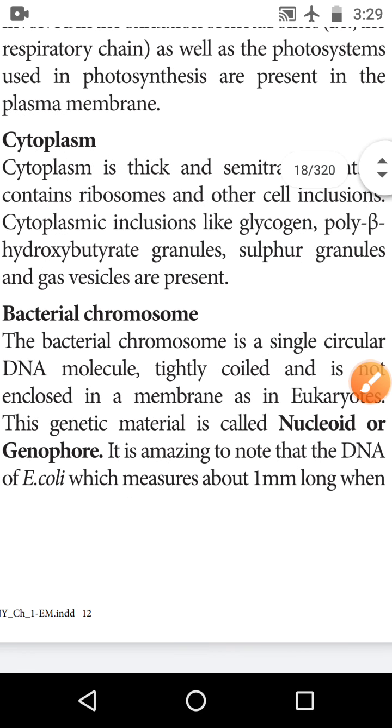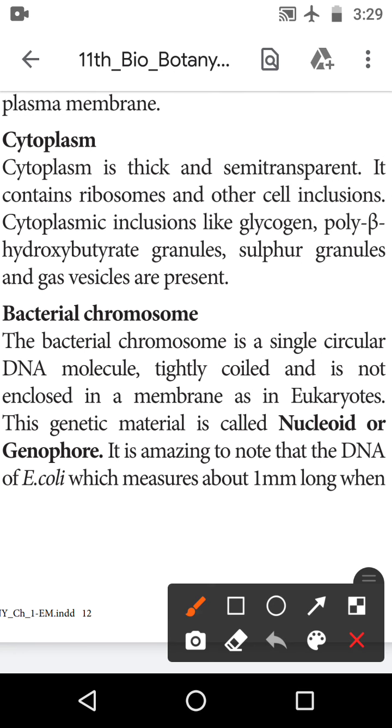Okay, next one is the cytoplasm. Okay, cytoplasm, you already know, is thick and semi-transparent. It contains the ribosomes and other cell inclusions.